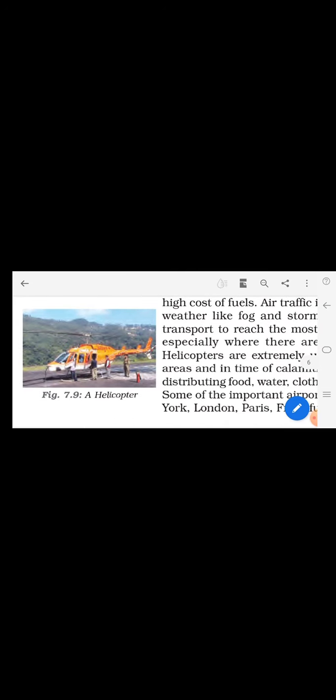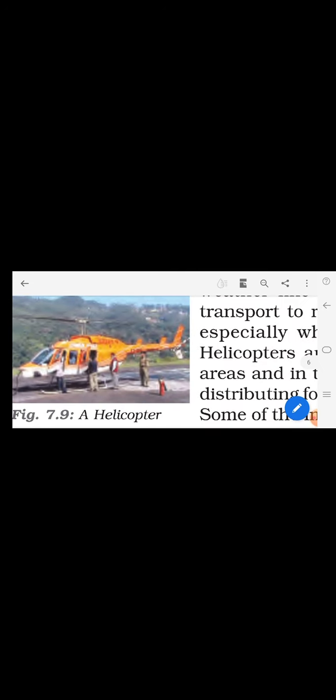Most expensive means it is costly, high cost, because of the high cost of fuels. What fuels we are using for airways are very costly. That's why it is very expensive. Now look at this image. This is the image of a helicopter. That is one kind of air transport. It is very expensive to travel from one place to another place because of the costly fuels.